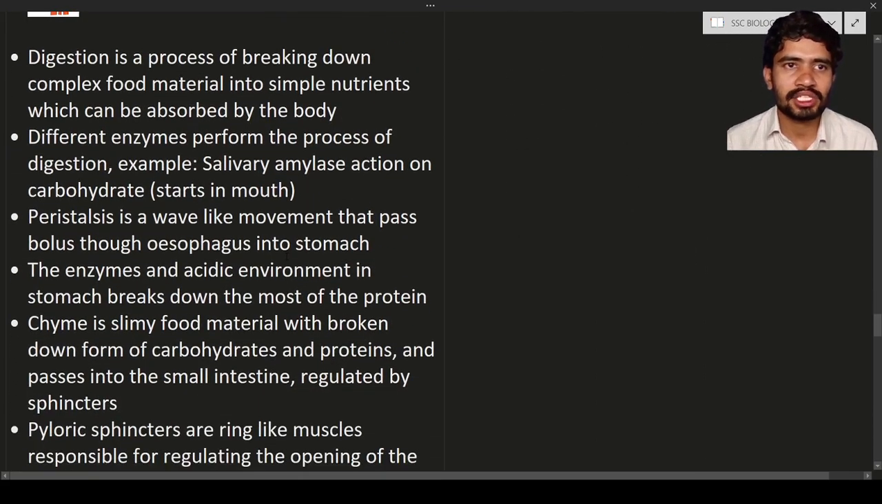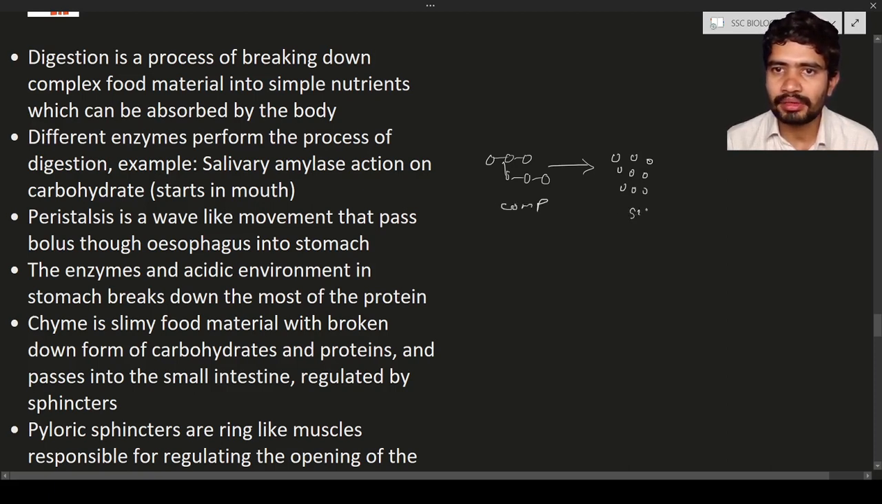So next, digestion is the breakdown of complex food material into simple nutrients. Like if you see starch, this is a complex material. This complex material is broken into simple molecules, that is glucose molecules. So this is complex, and these are simple nutrients. Your body needs simple nutrients but not complex.